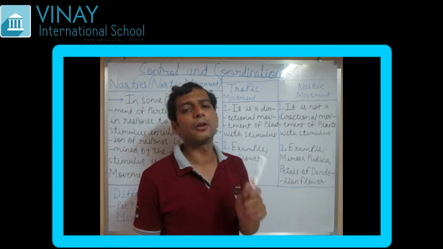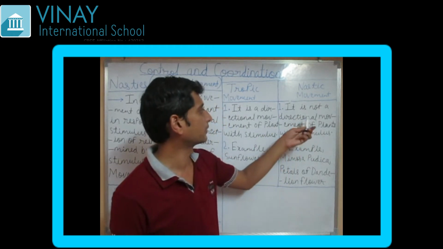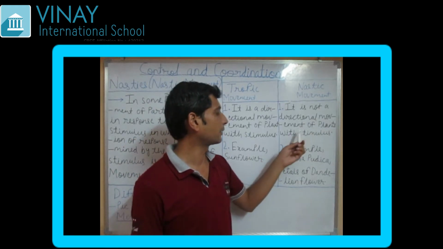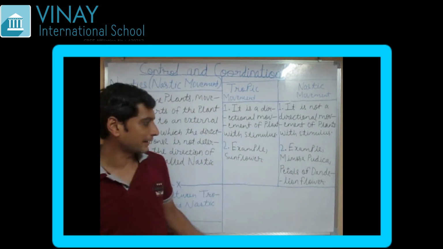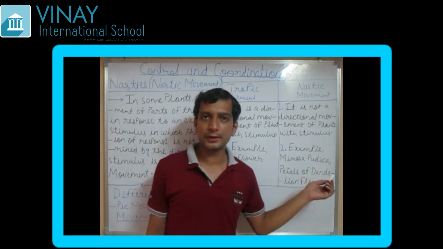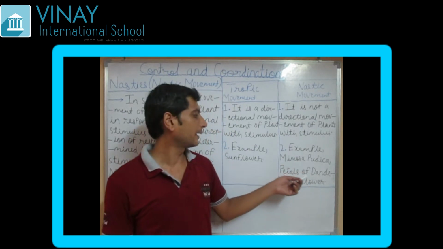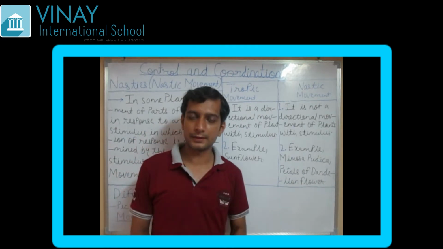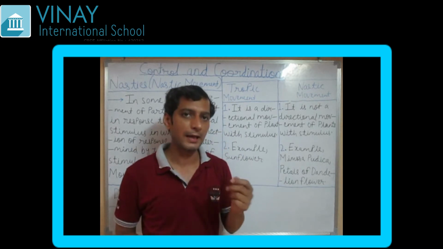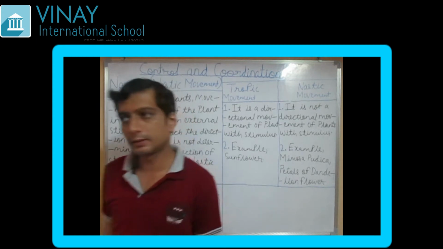Nastic movement, they are not at all dependent on the stimulus. The stimulus has nothing to do with their direction. It is not a directional movement of the plant with stimulus. Next point, examples. Sunflower, which I have just told you. Example of nastic movement: Mimosa pudica. This Mimosa pudica is nothing but a touch me not plant. Then the petals of the dandelion flower. Petals means the outer leaf-like part of the dandelion flower.